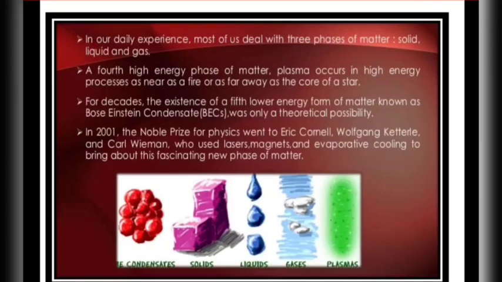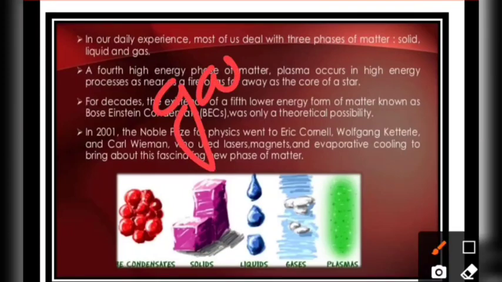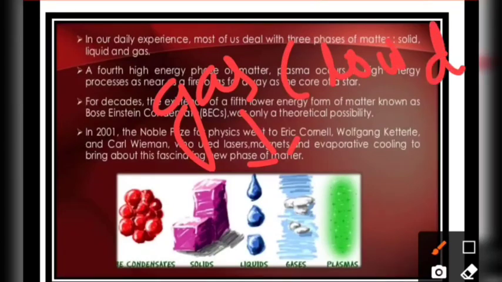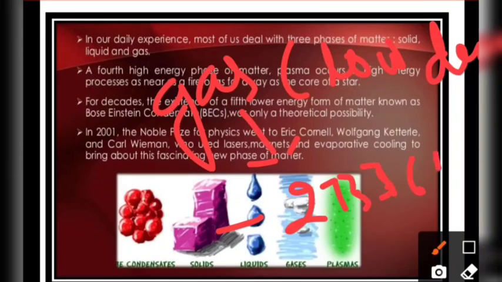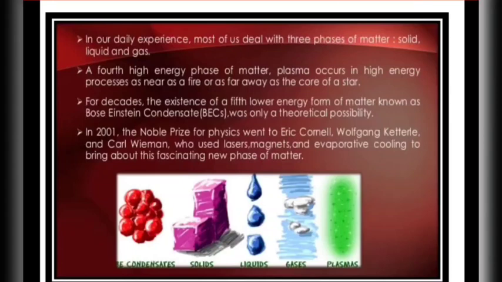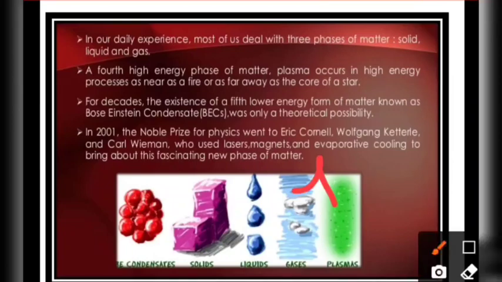What is it? When we take a gas and we supercool it, the gas should be at very low density, and at a super low temperature, less than around -273.16, right? If we keep that gas at an extremely low temperature and extremely low density, it will behave like clumps of a ball, and they perform a special function. They'll have the property of fluids, they could flow here and there, right? So this is the Bose-Einstein condensate.